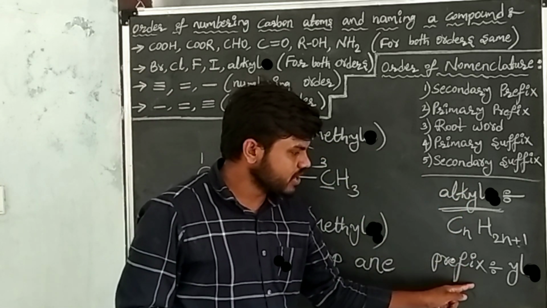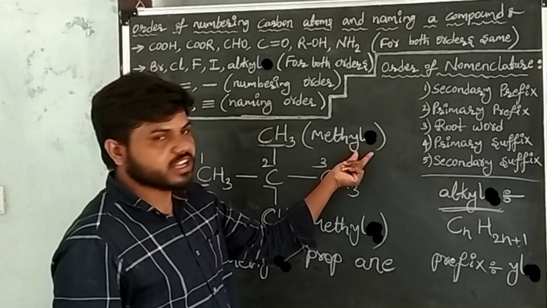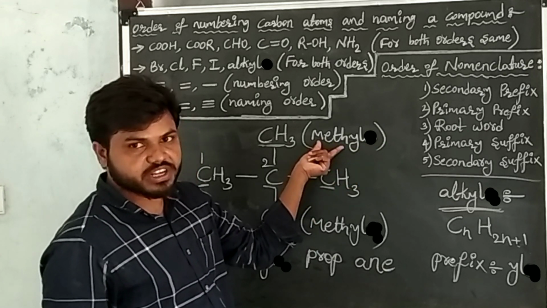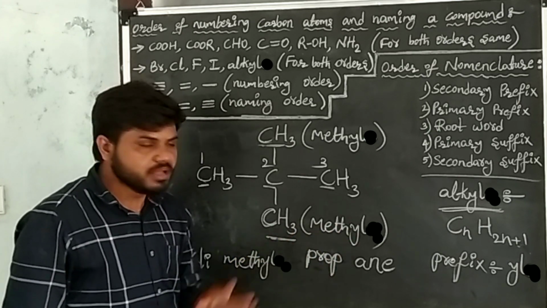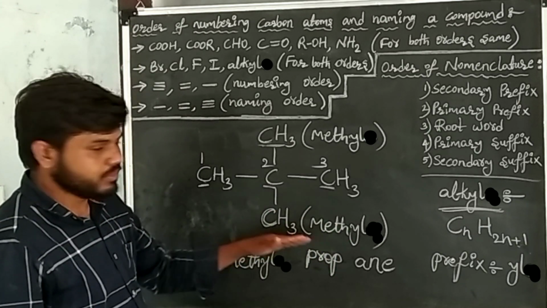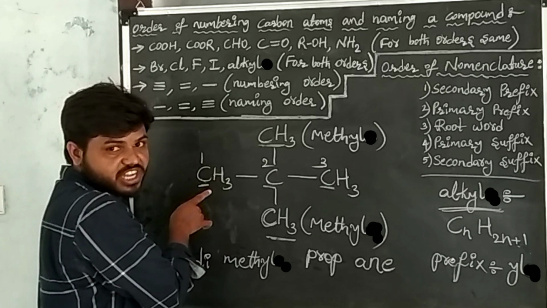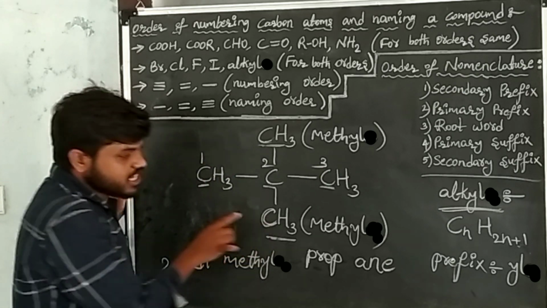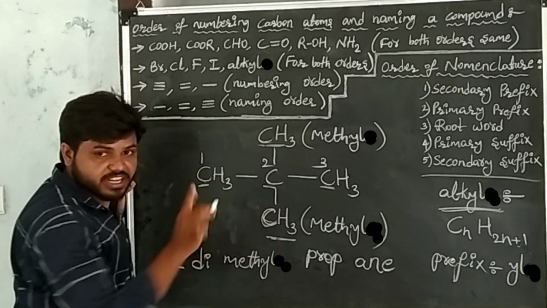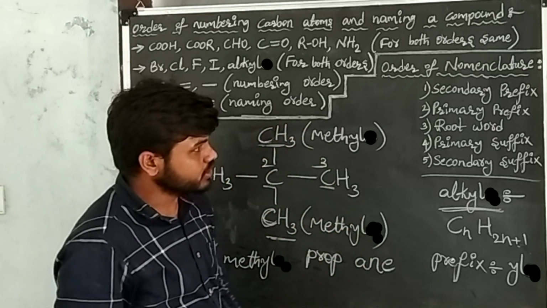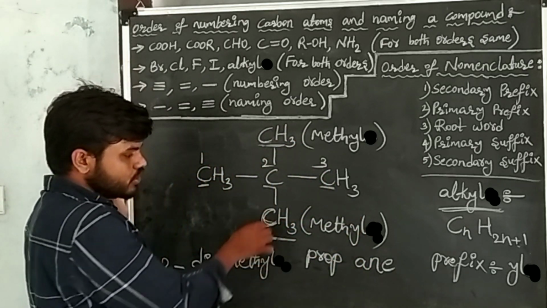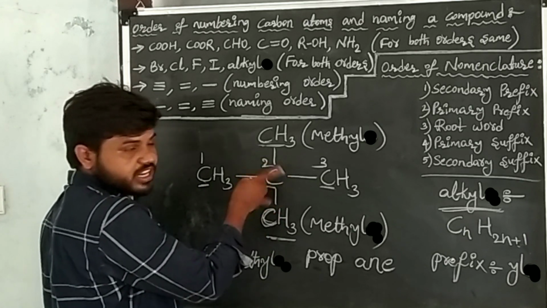After writing the root word, this substance belongs to the alkyl group. The prefix of the alkyl group is "yl." I retain the prefix and the root word. The name of the substance is methyl. Here also the name of the substance is methyl. After writing the name, now give numbers to each carbon atom in such a way that this methyl should get the least number. After giving numbers, see, methyl is getting the second position, the least number, right?